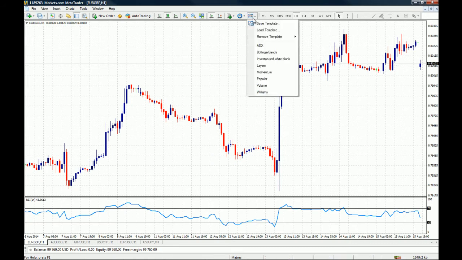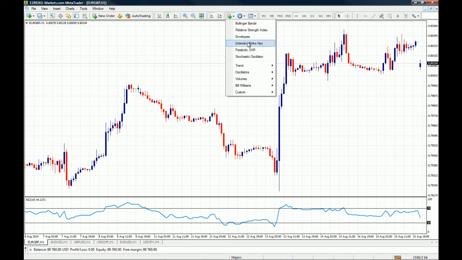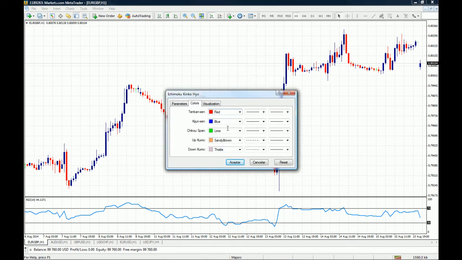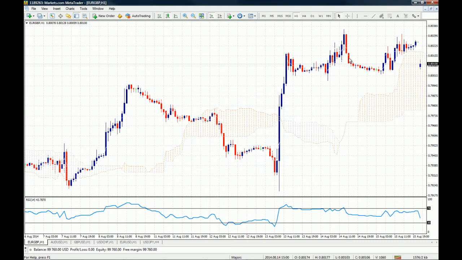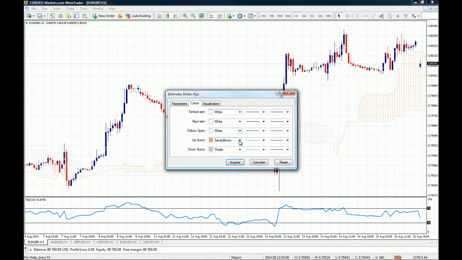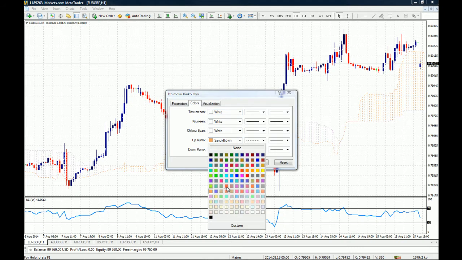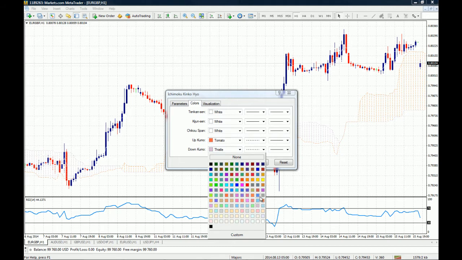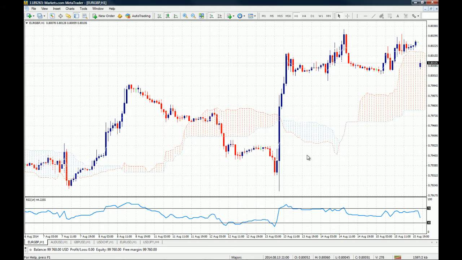And let's say that you also use the Ichimoku cloud, okay, for your trading. So what you do here is that you get rid of the Tenkan-san, the Kijun-sen, and the Chikou span. Okay, you just use the Ichimoku cloud, and there you have it. You have only the Ichimoku cloud. And let's make it a little bit brighter. Okay, now there you have it. Now that's the Ichimoku cloud.